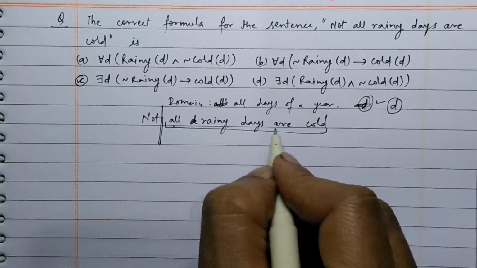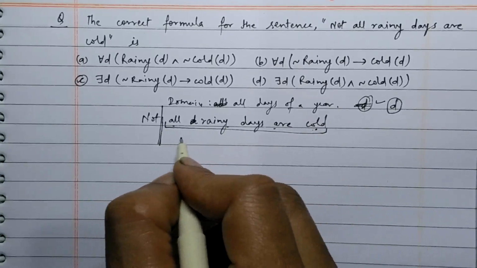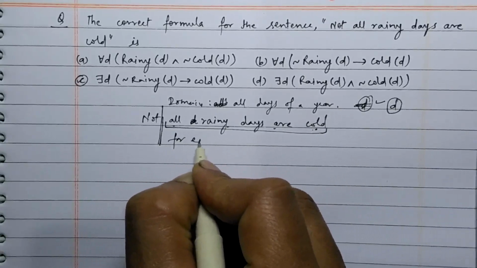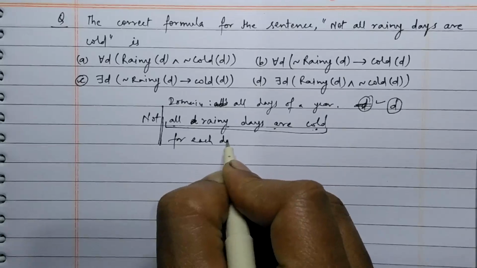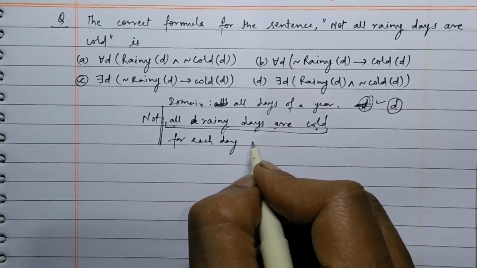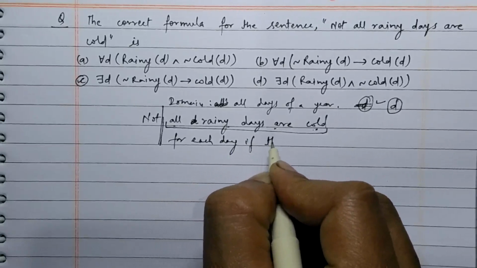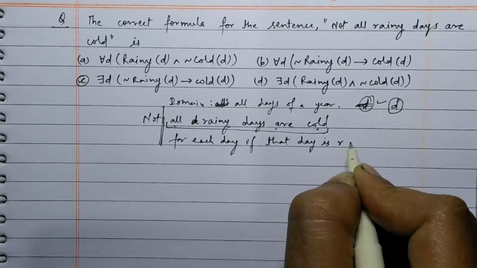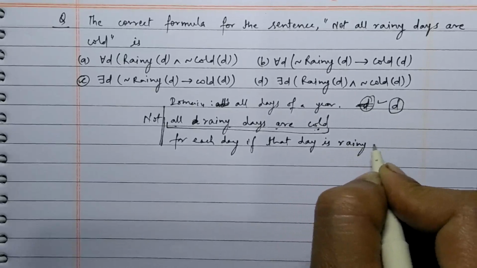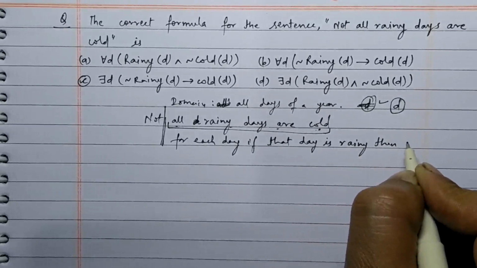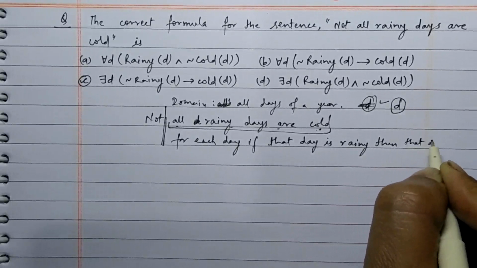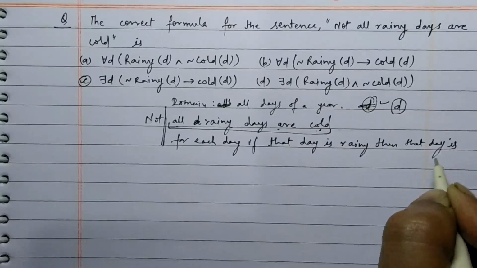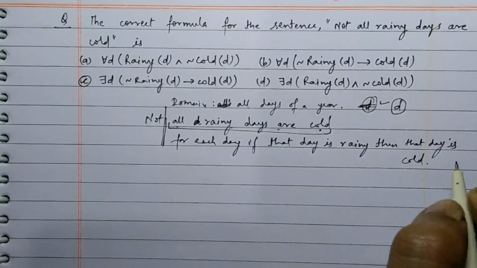See, "all rainy days are cold" means for every day in a year, if that day is rainy, then that day is cold.